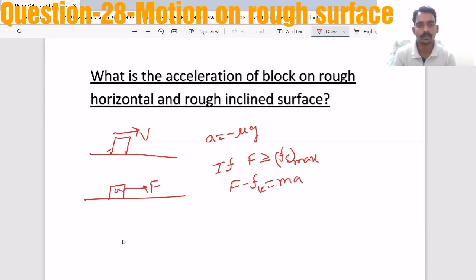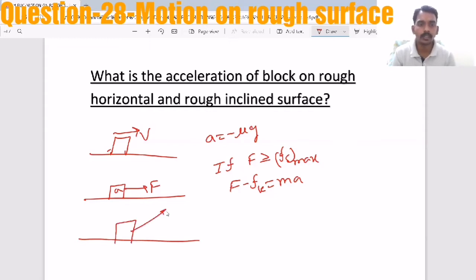This is the acceleration formula, because when we apply an external force, frictional force develops in the backward direction. But that is possible only if F is greater than or equal to limiting friction. Then only the block will move, and then only the acceleration will come.